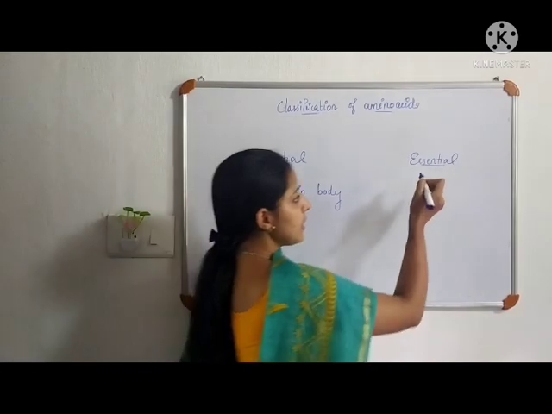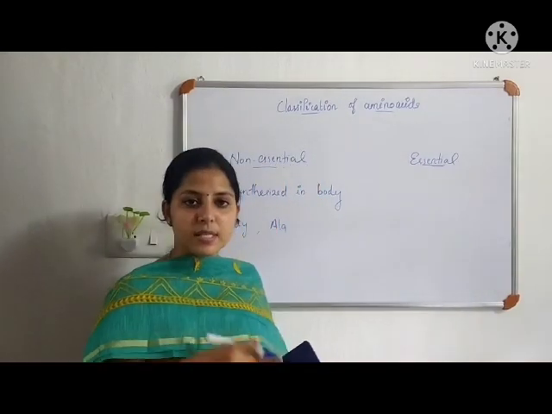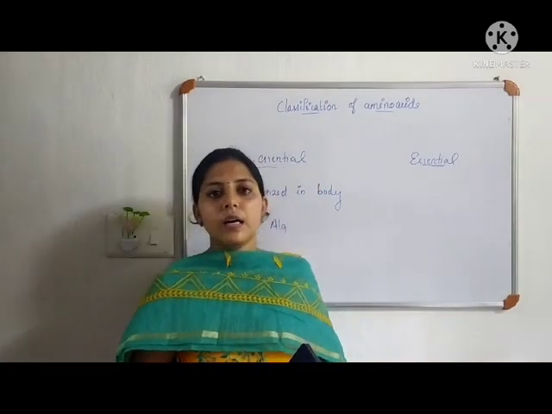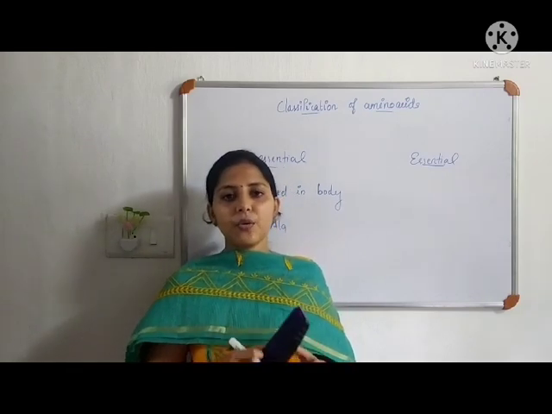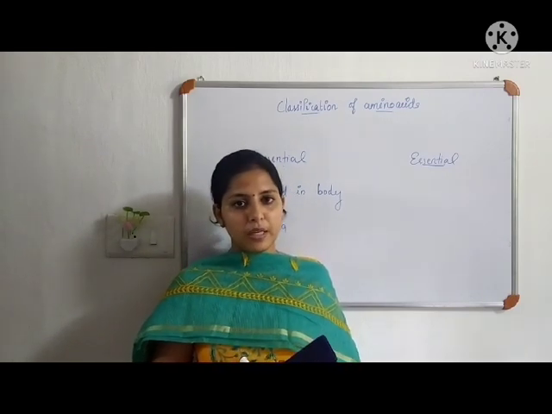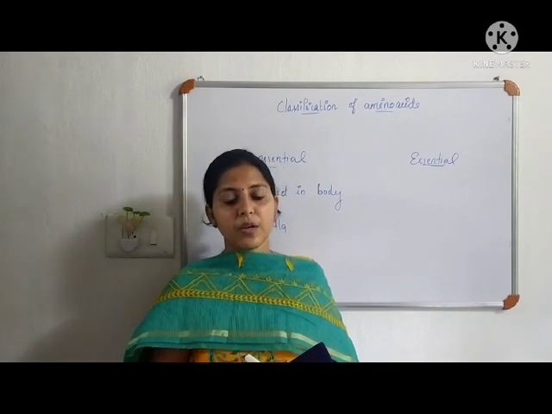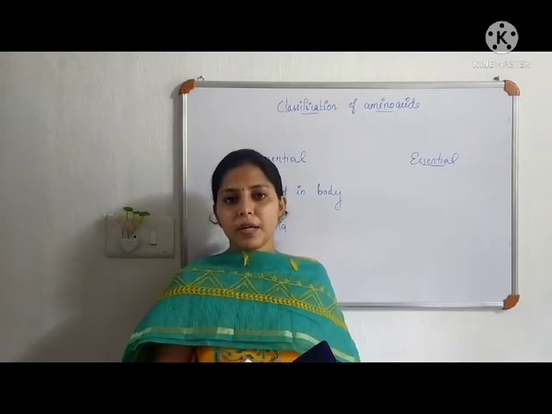And the next category is essential amino acids. Essential amino acid means biologically important amino acids which cannot be synthesized by the human body. So they must be supplied through diet.